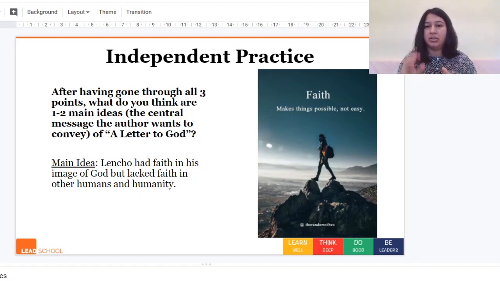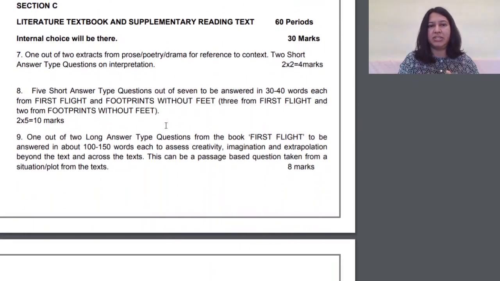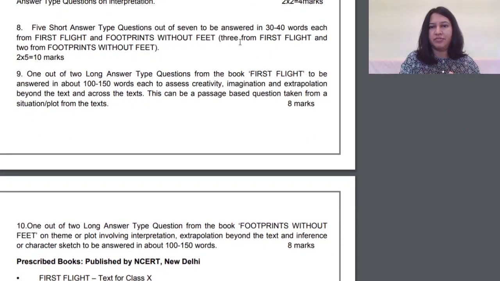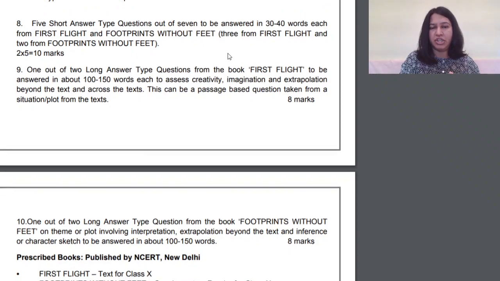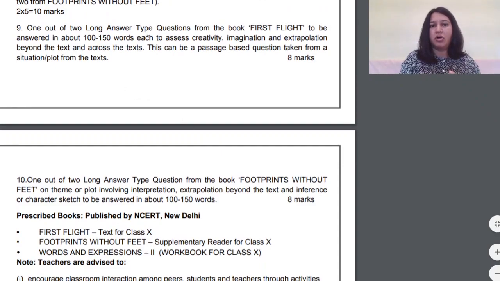If you look at Section C, there is internal choice, 2 short answer type questions on interpretation, 5 short answer type in 30 to 40 words each from First Flight and Footprints Without Feet, and long answer type questions from the book First Flight to be answered in about 100 to 150 words. This would be for 8 marks.